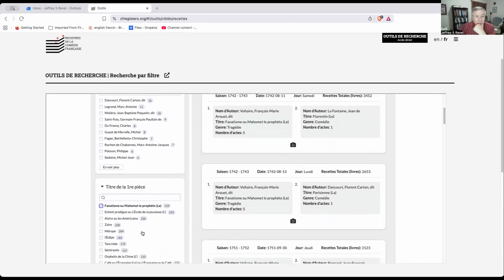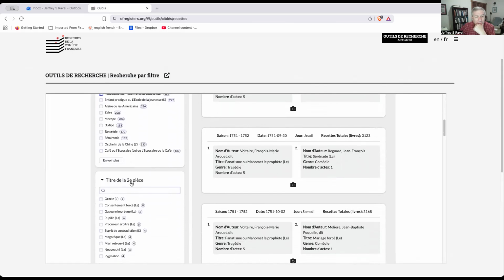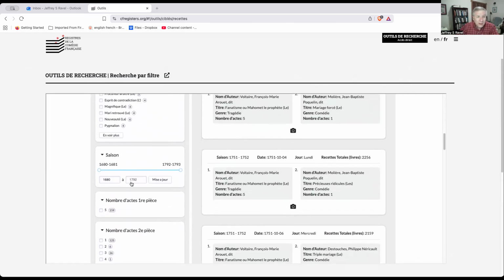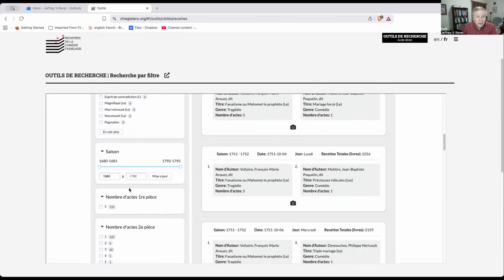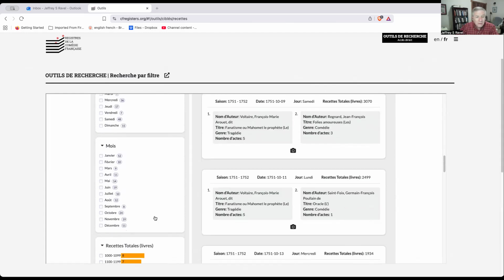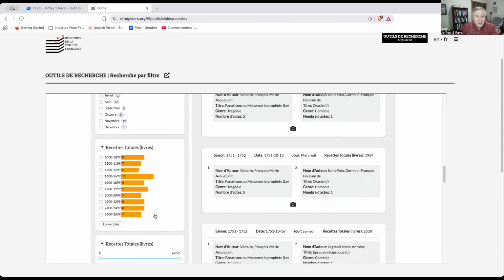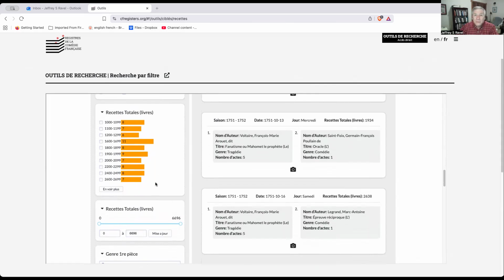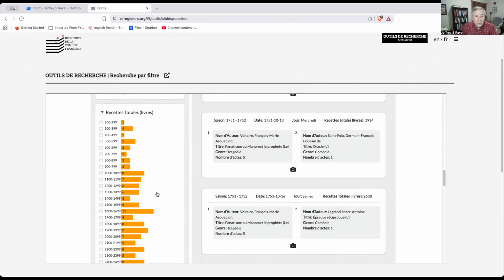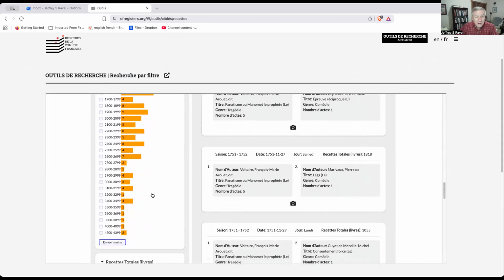And so what I can do is continue to scroll down on the left, these various windows that allow me to select different criteria. I could study the performances of the play in a chronological period by using this slider. What I want to do, however, is to show you examples of the highest box office receipts for performances of this play by Voltaire. And so I click in this box and I get a listing of receipt ranges for all 159 plays that Voltaire performed.